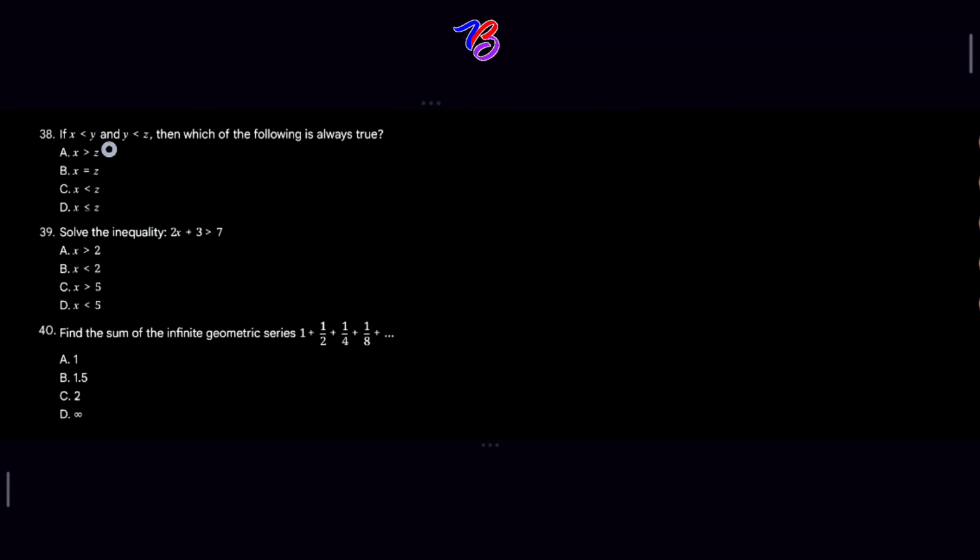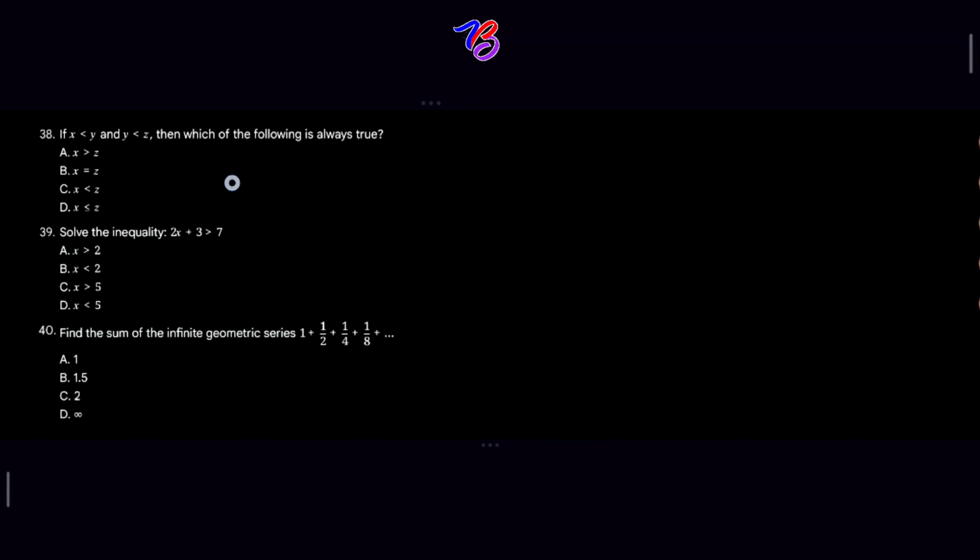Question 38. If x is less than y, and y is less than z, then which of the following is always true? For you to solve this question, you know that this is a transitive property of inequality.